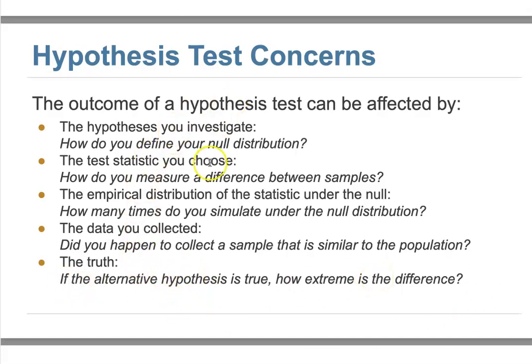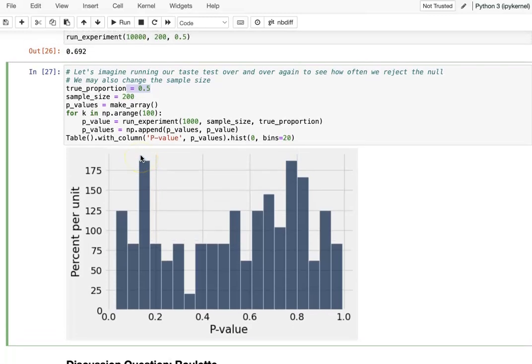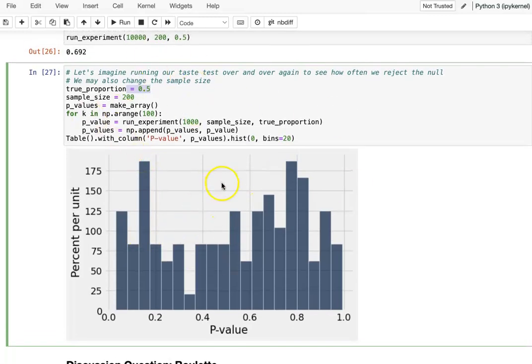After you understand those concerns, look at our hypothesis and population. Earlier we just said it is 50-50, so people prefer the super soda and the rival equally.